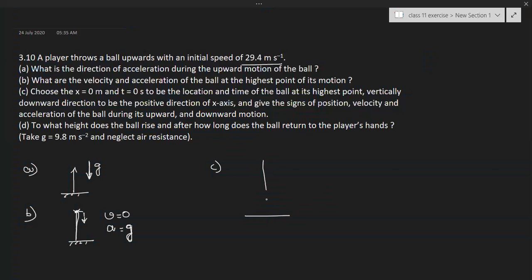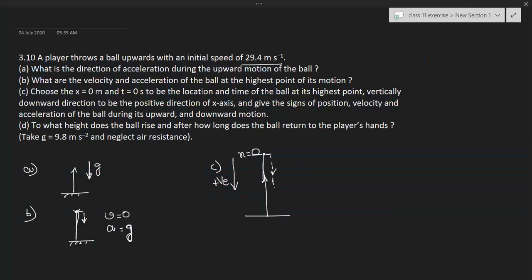If I throw one object vertically upward, it will reach the highest point and again return back. Now in the upward journey, the highest point is x equal to 0, and vertically downward direction is positive.